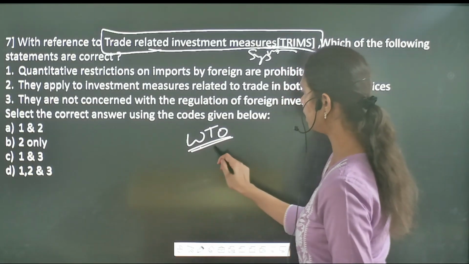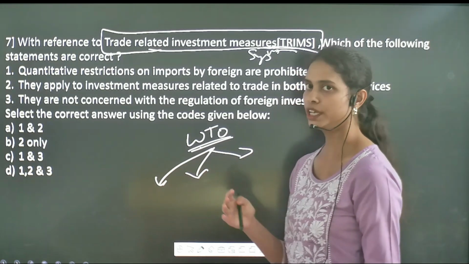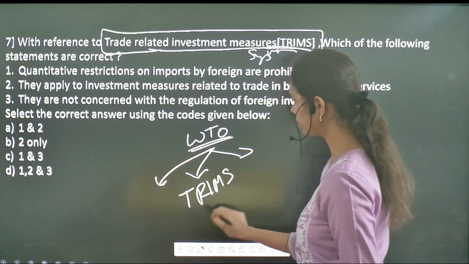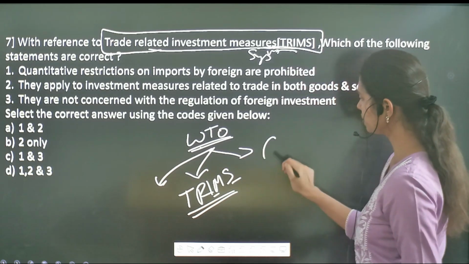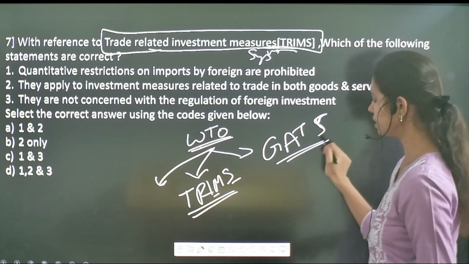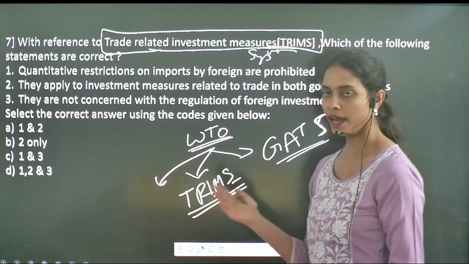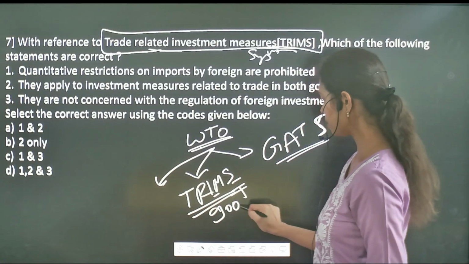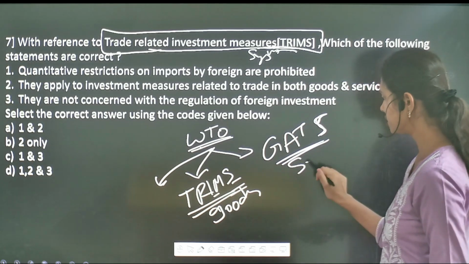Under this World Trade Organization there are different organizations which look after global trade, and one of them is TRIMS, as the name itself says, the trade related investment measures. The next one is GATS, the General Agreement on Trade in Services. TRIMS regulates the global trade on goods, whereas GATS looks over the global trade in services.